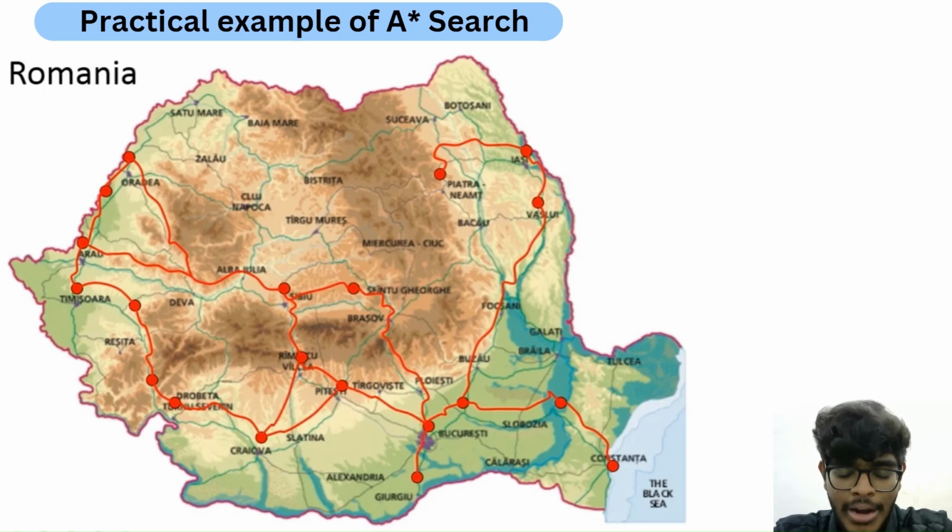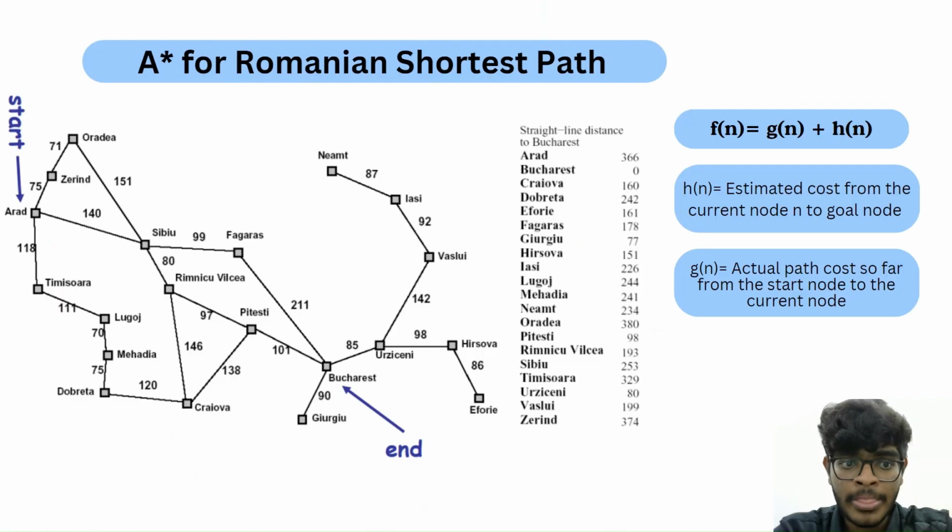Now let's look at a practical example of A-star search using this map of Romania. Here is the geographical map of Romania, where we designed this path from different cities to find out the shortest distance between Arad and Bucharest using the A-star search. So moving ahead, as you can see, we have set up the map as follows.